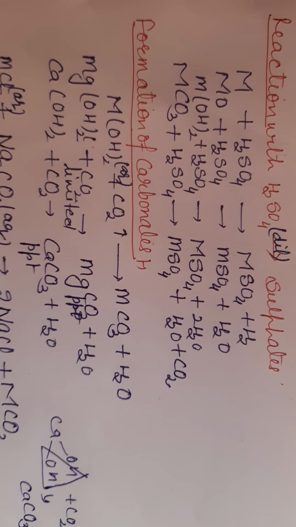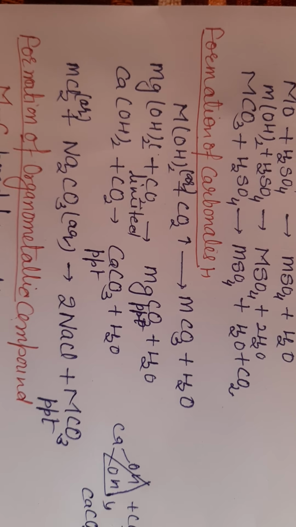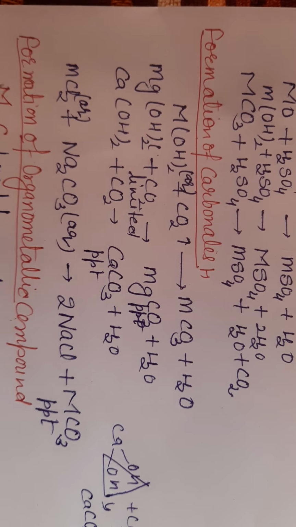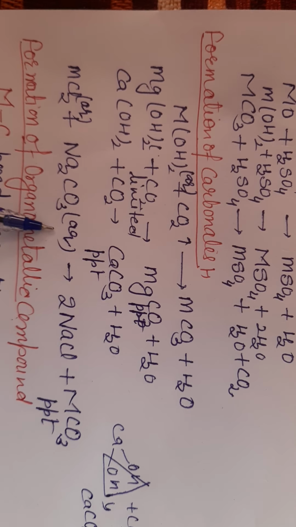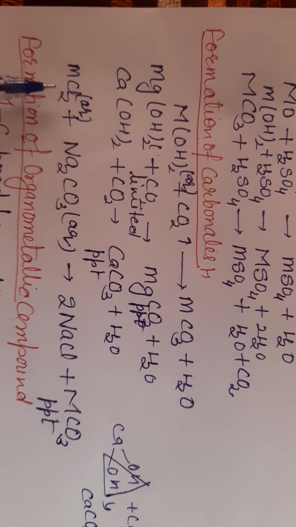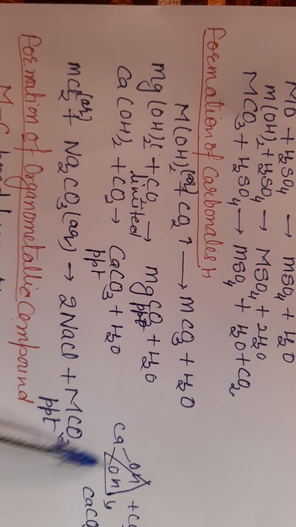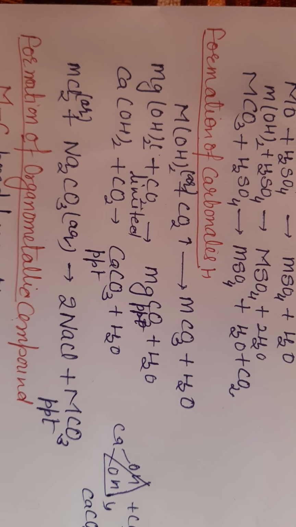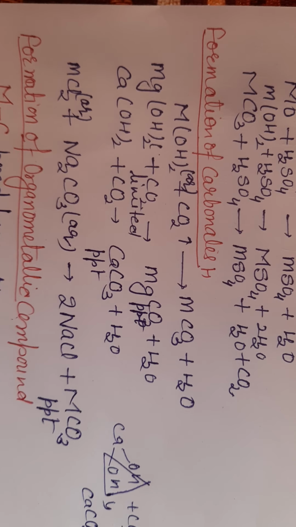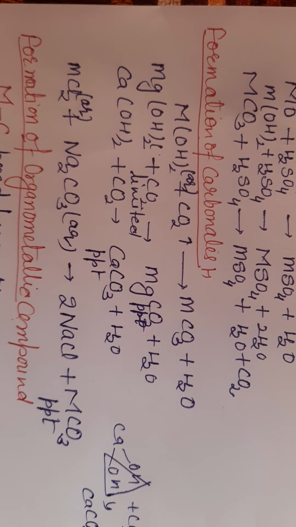chlorides react with sodium carbonate solution. First of all, you prepare a metal chloride solution and then you add sodium carbonate solution. Then you get sodium chloride and metal carbonate. So these are the ways by which you can prepare carbonates, by passing carbon dioxide through magnesium hydroxide, that is also called milk of magnesia.